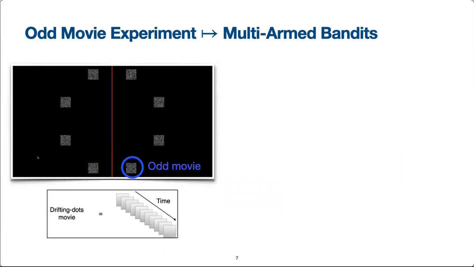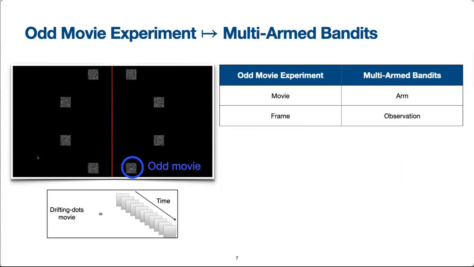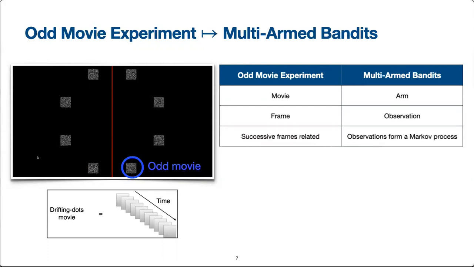Noting that each drifting dots movie is simply a sequence of frames over time, one can draw a parallel between multi-arm bandits and the odd movie experiments we saw previously. A movie is like an arm. A frame is like an observation. Note that the positions of the dots in any 2 successive frames of a movie are dependent on each other. This can be captured by saying that the observations from any given arm form a Markov process.